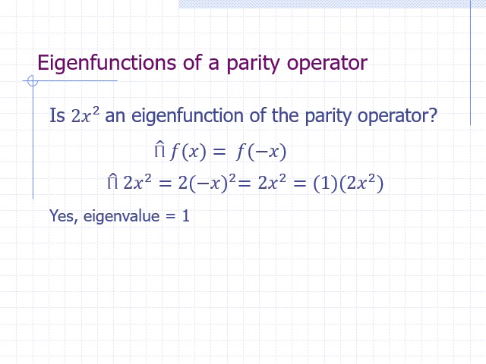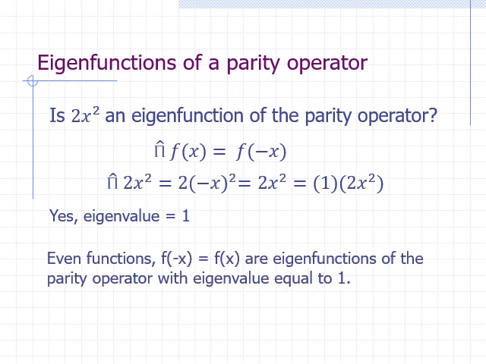In general, even functions, for which f of negative x is equal to f of x, are eigenfunctions of the parity operator with an eigenvalue of 1. What about odd functions?